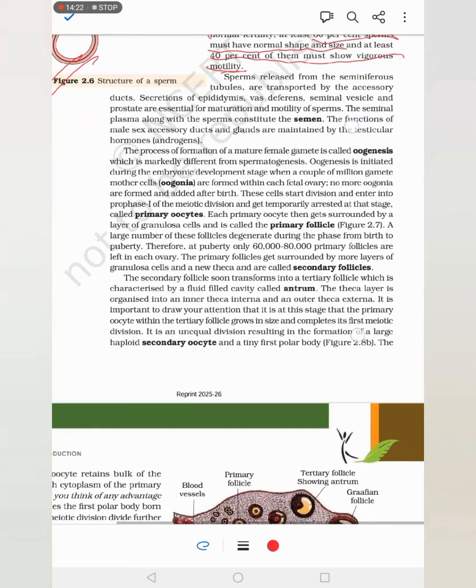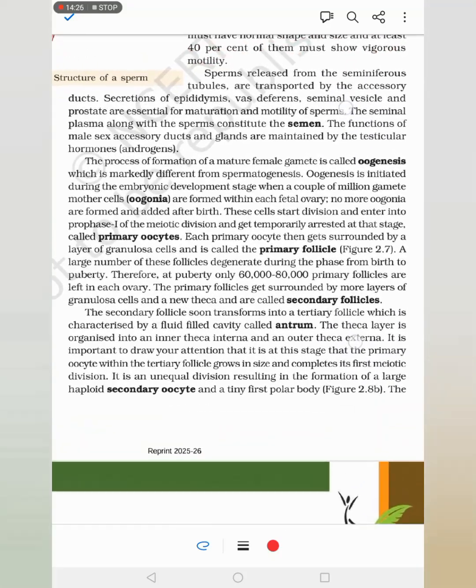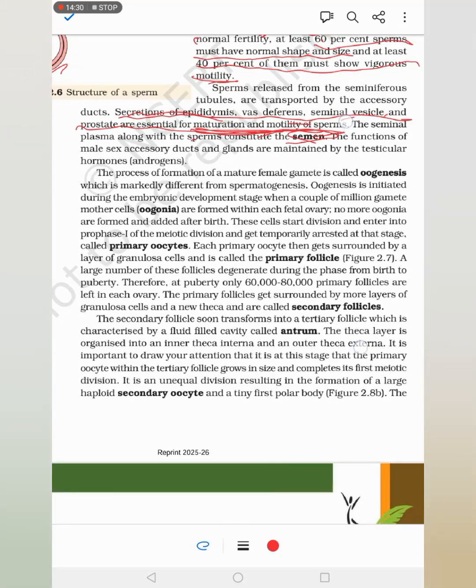Then we'll come and study oogenesis. I already told some things about oogenesis before. The formation of a mature female gamete is known as oogenesis, and it is very different from spermatogenesis.